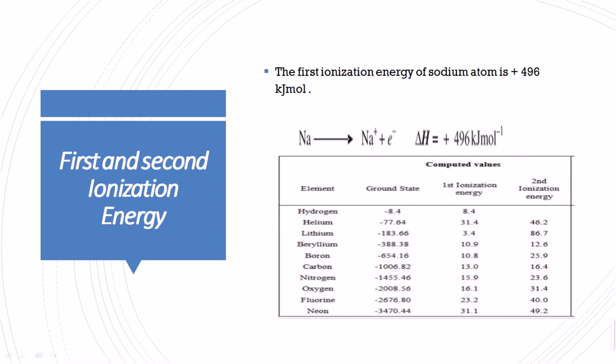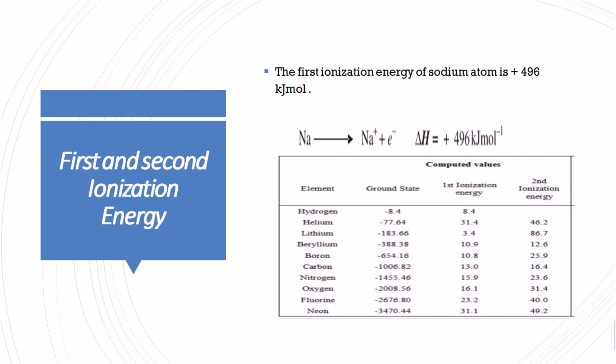And here is a table for the comparison of the first and the second ionization energy. What is the second ionization energy? Second ionization energy is the amount of energy required for removing the second electron from the outermost shell after the removal of the first electron. If we are done with the first ionization energy, then we have to deal with the second ionization energy, and here we require more energy for each further ionization.